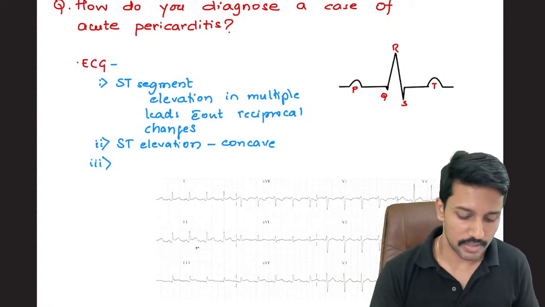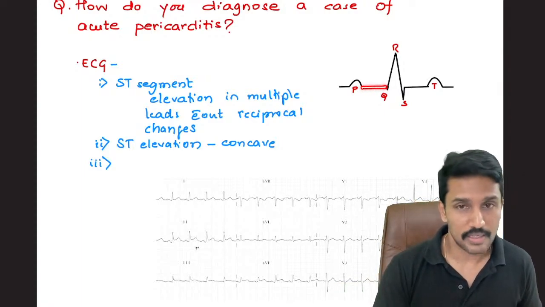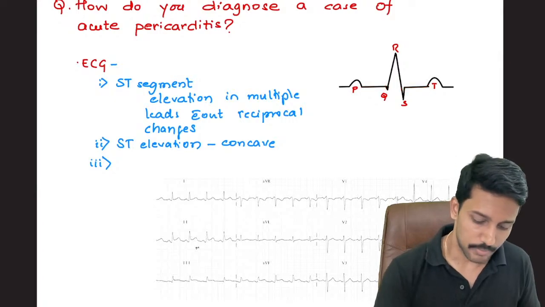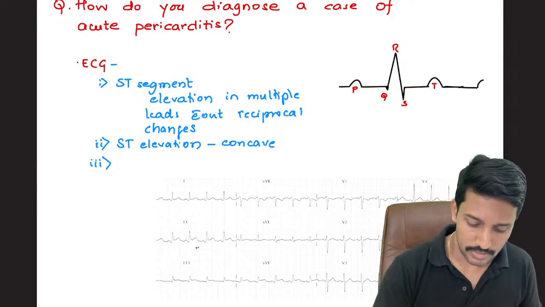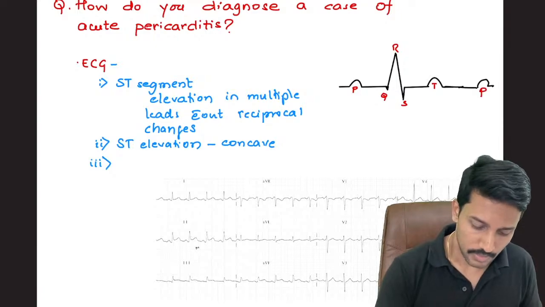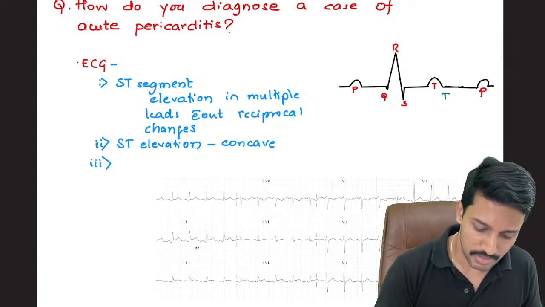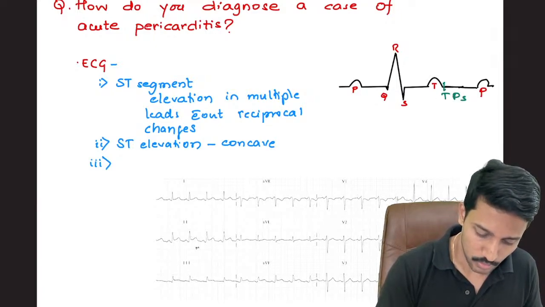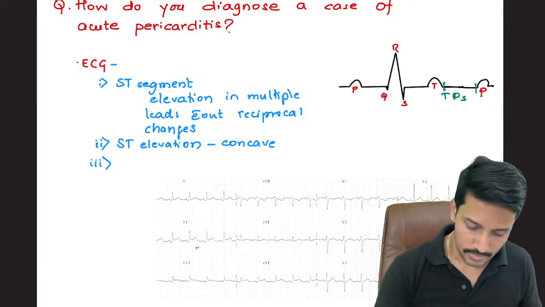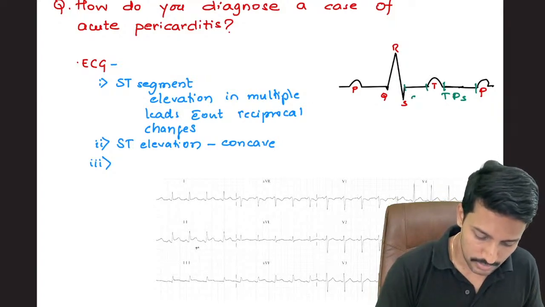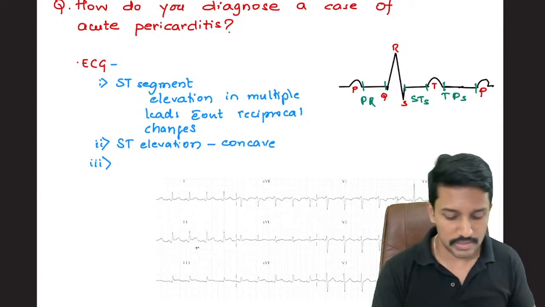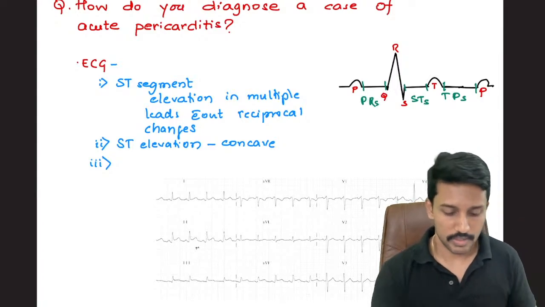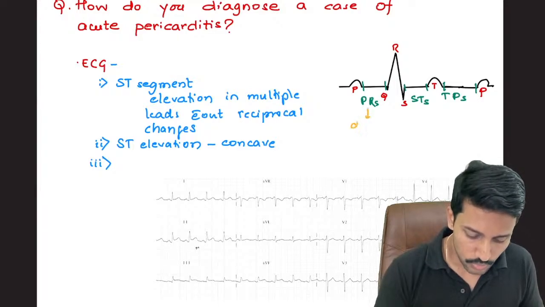Now what other segments do I get? We have something called the PR segment, the ST segment, and between the T wave of one complex to the next P wave, we have a segment which is called the TP segment. So this is the TP segment. Here to here is the TP segment, and then here to here is the ST segment, and from here to here is the PR segment. All the segments are disturbed. So what do I mean by that? PR segment goes into depression.